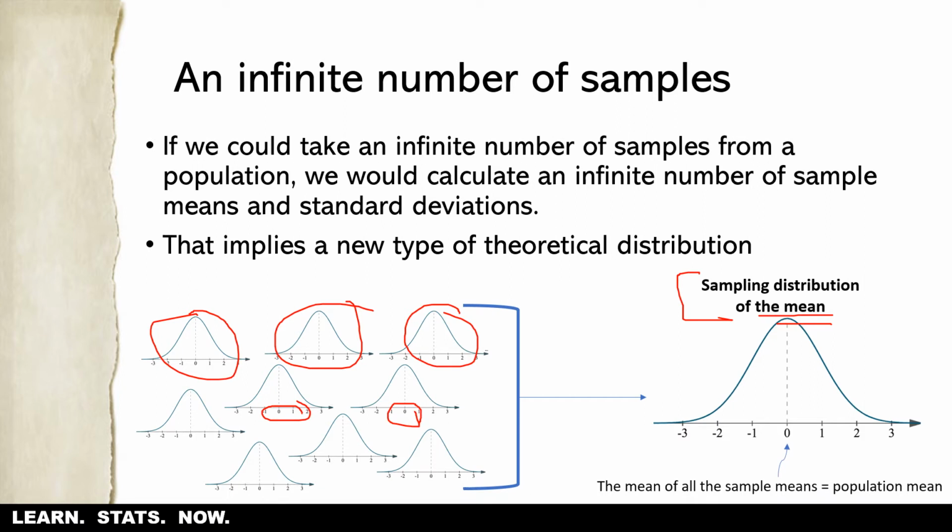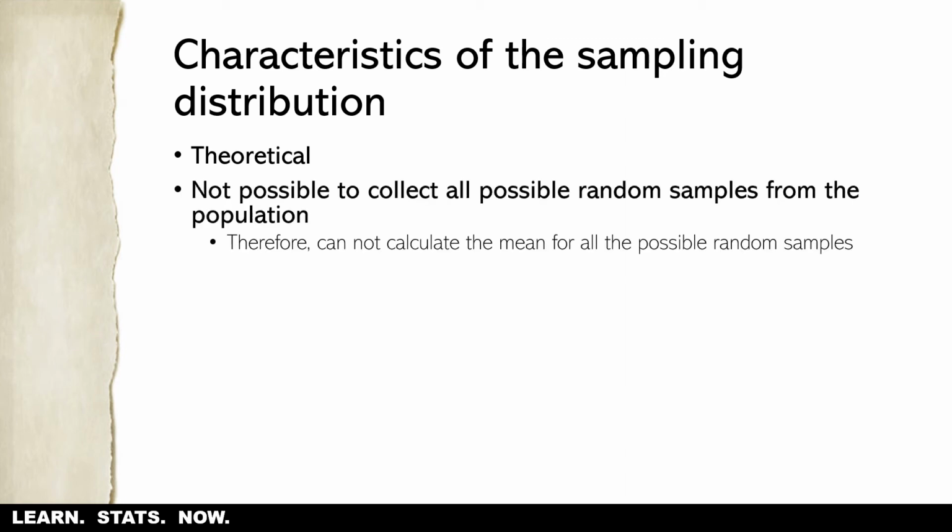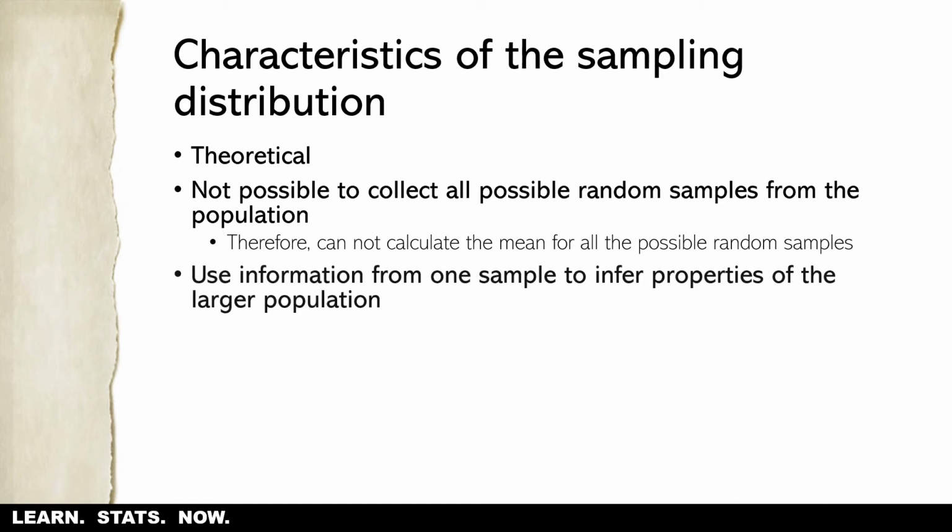Okay, now the cool thing is that the mean of all the sample means is going to equal the population mean. Now why is that? It's because the sample mean is an unbiased estimator of the population mean. So if you take the mean of all those sample means that we could collect, it's going to equal the population mean. So characteristics of the sampling distribution, it's theoretical, right? We don't actually collect tons and tons of samples. We're going to use data from just the sample we collect. And it's not possible to collect all the possible random samples from the population. Therefore, we can't calculate the mean of all the possible random samples that we take. We're going to have to estimate that.